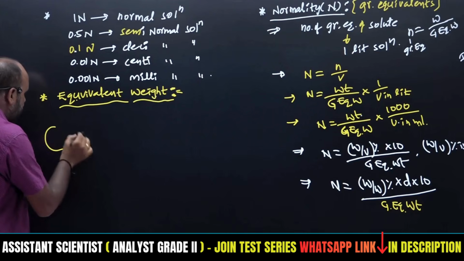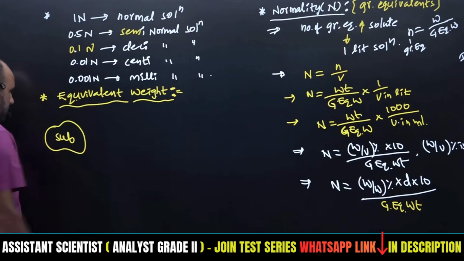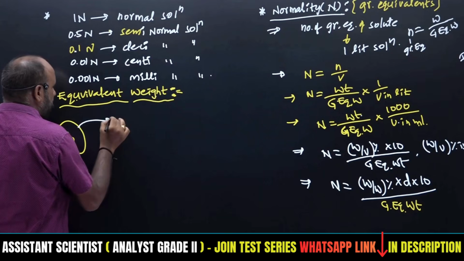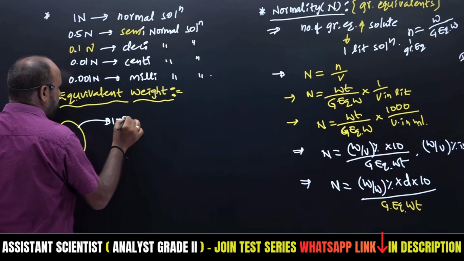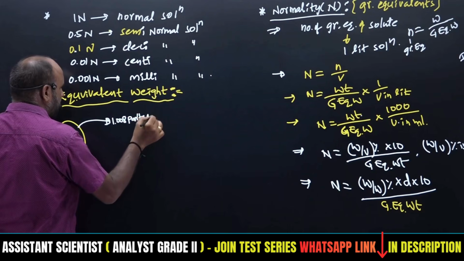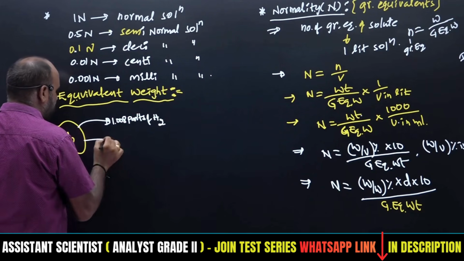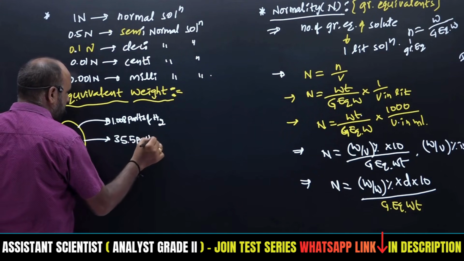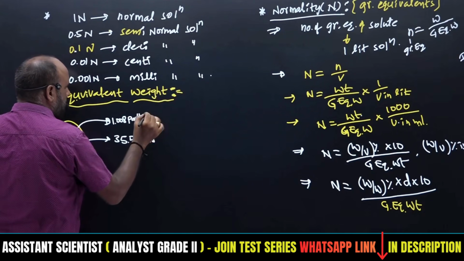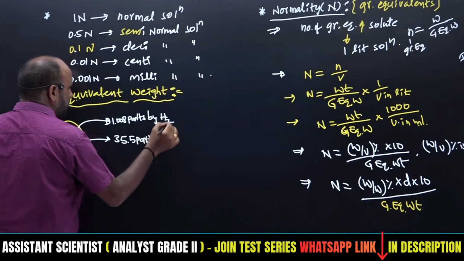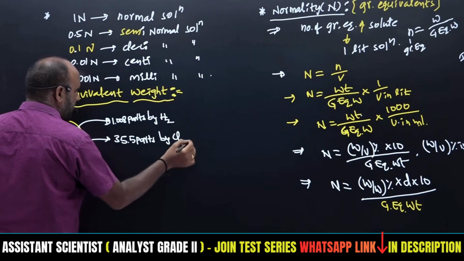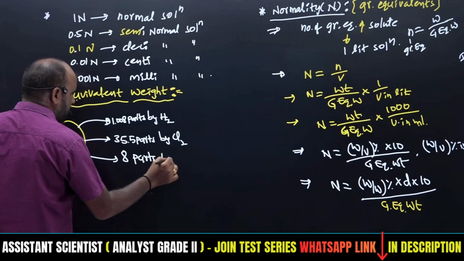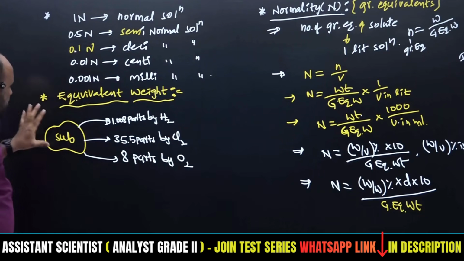I have a substance, and this substance either combines with 1.008 parts of hydrogen, or 35.5 parts of chlorine, or 8 parts of oxygen.